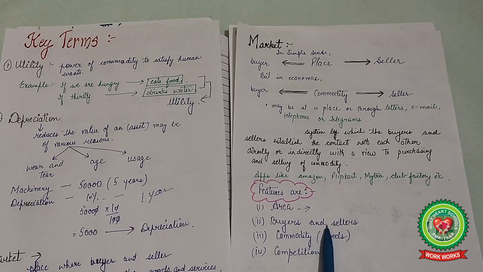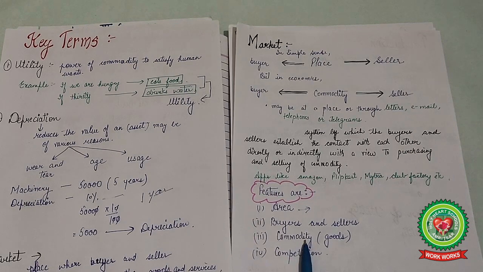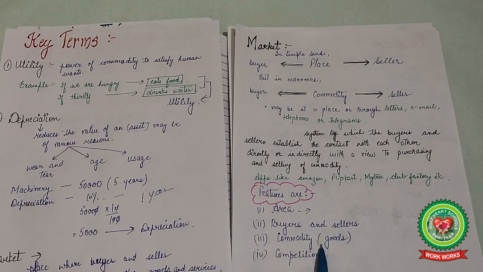Next one is the commodity. Commodity means goods that are to be bought and sold by the buyers and the sellers. A product, a good or a service that is needed. Like books are a commodity. Some other things: clothes, shoes. These are the commodities that can be bought and sold by the buyer and the seller.